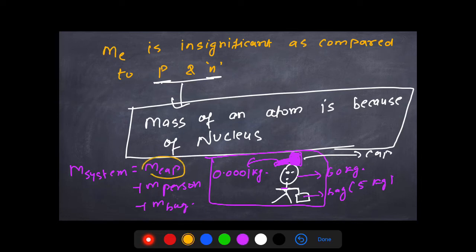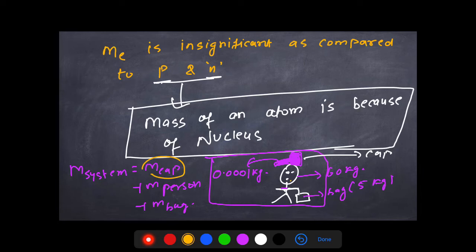Right? Now, don't you think that as compared to the mass of the person and the mass of the bag, the mass of the cap is not contributing much? It's negligible, right? We can completely ignore it when we are calculating the mass of the whole system. Same way over here, if you had to imagine this system, the cap, the person, and the bag, just assume that the person is the proton and the bag is the neutron, and the electron over here is the cap, right?